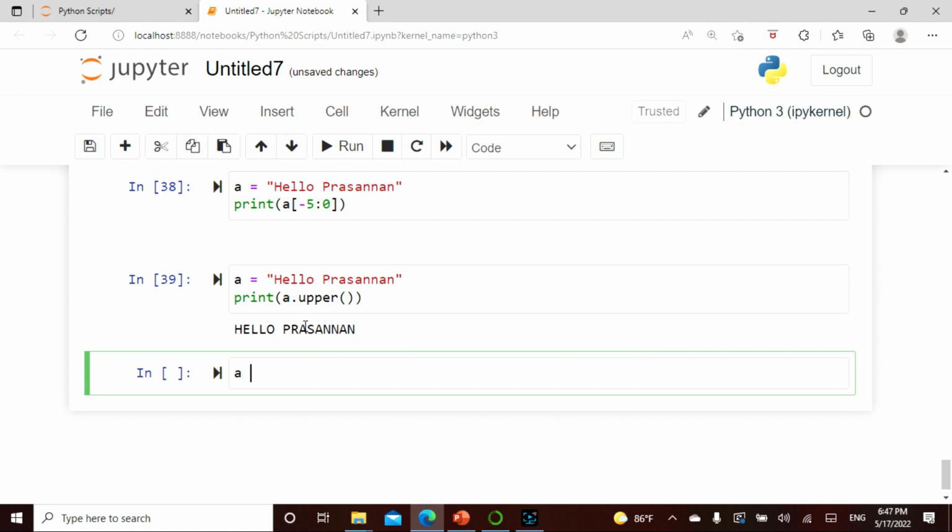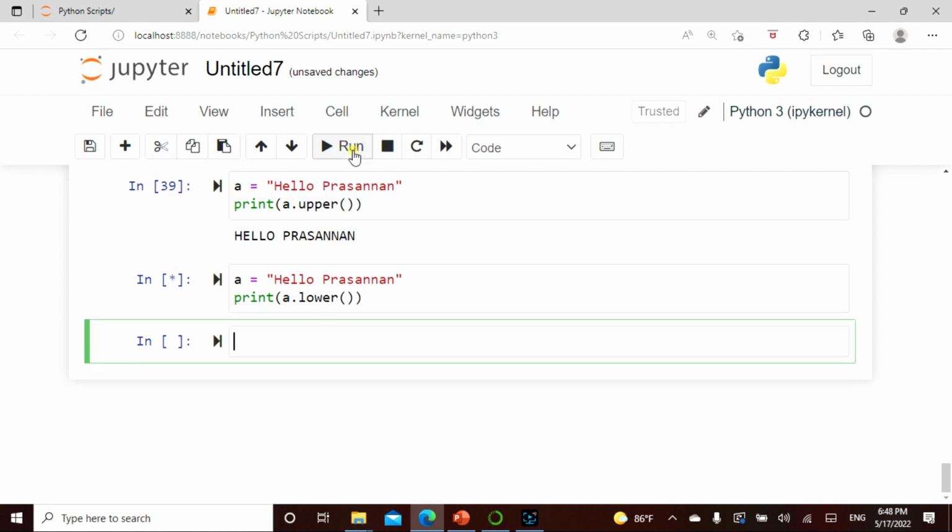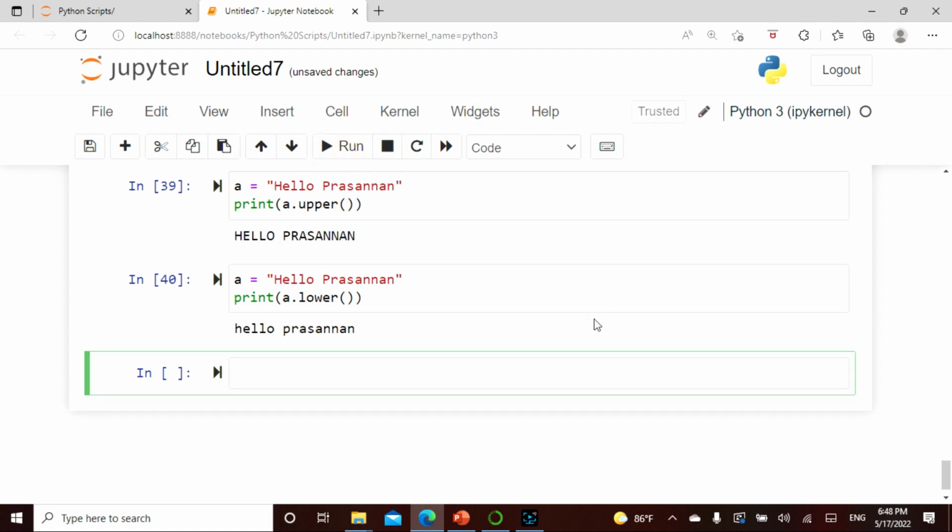I can also give another example. Print "hello president", and then print a.lower(), and let's see what happens. This has given me "hello president" in lowercase. Sometimes there will be some white spaces here.